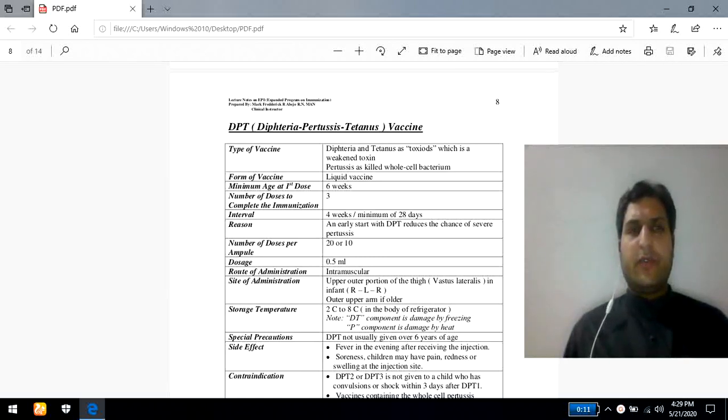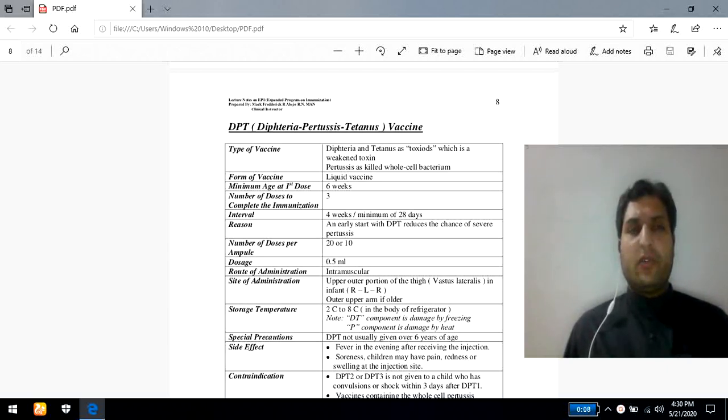Dear student, today we will discuss one of the important vaccines, that is DPT, related to the EPI program. It's one of the important vaccines of the EPI schedule. DPT basically stands for diphtheria, pertussis and tetanus. So it's clear that it's not only a single vaccine, it's basically a combination of three different vaccines.